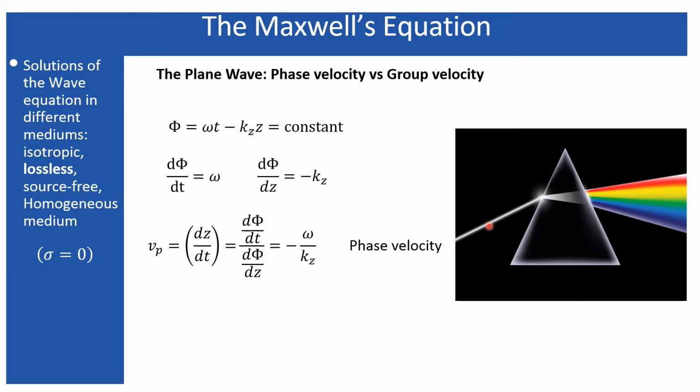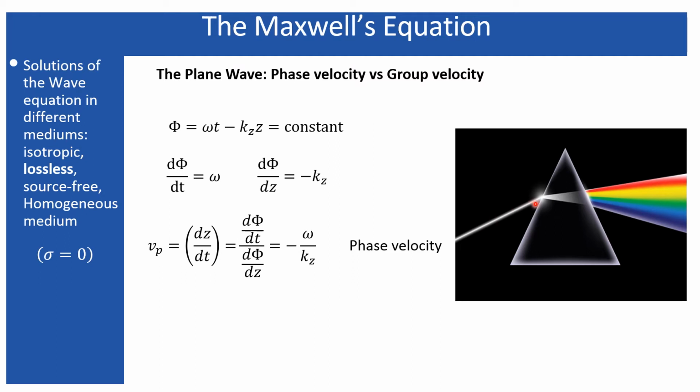But in free space, since the refractive index equals unity, each individual wavelength, each individual phase, propagates at a constant and similar speed.